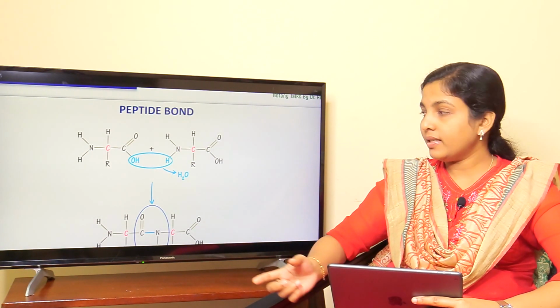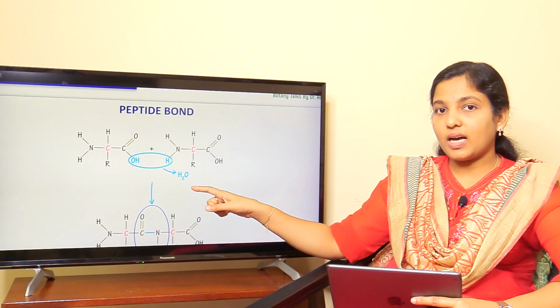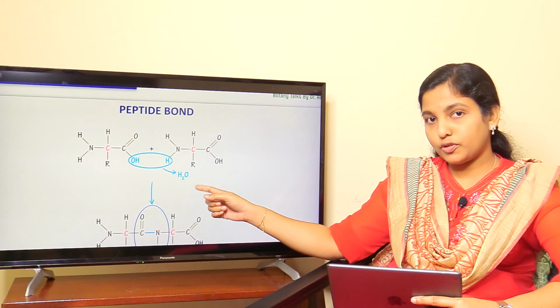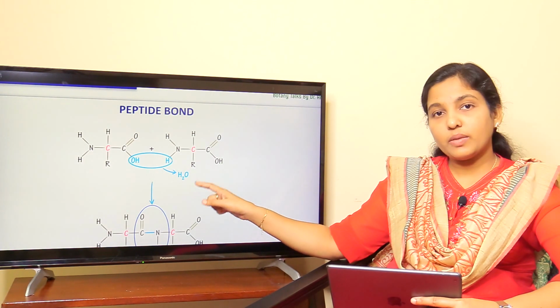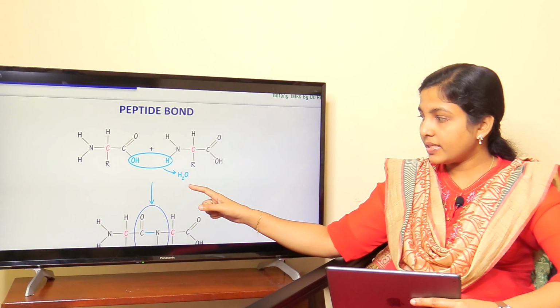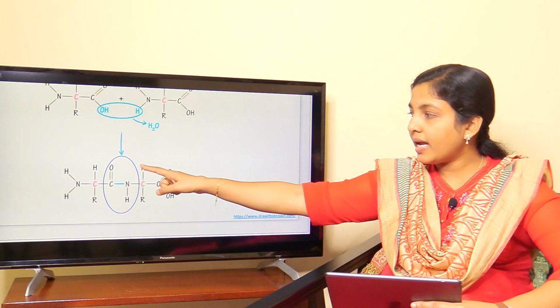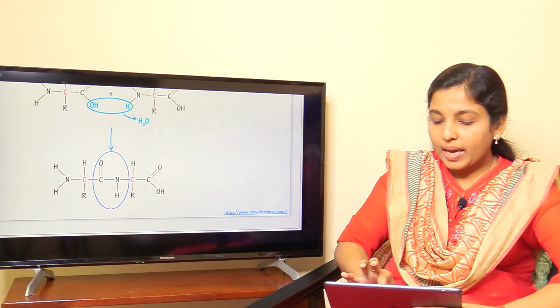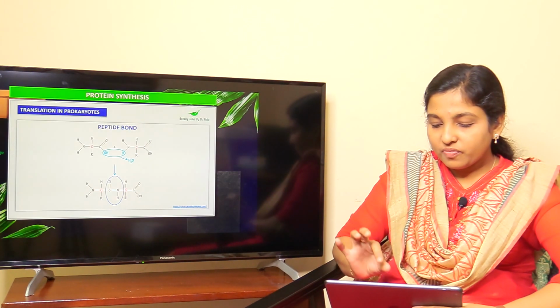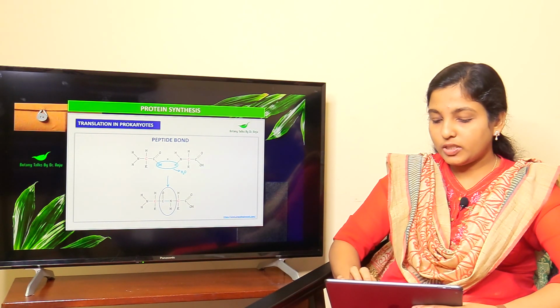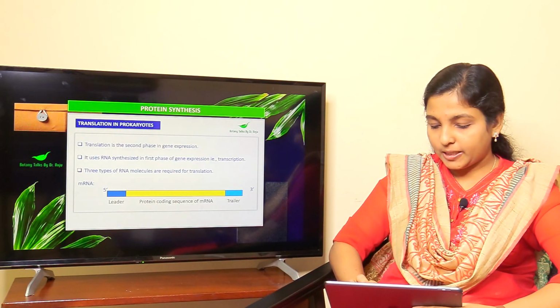In this reaction, the hydroxyl group of the carboxyl component and hydrogen from the amino group interact together and release one molecule of water. This results in the formation of a CONH bond, and this bond is called a peptide bond. With the help of this peptide bond, all amino acids are linked together in a polypeptide.